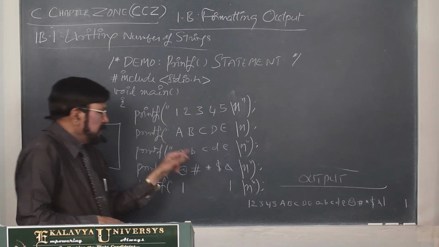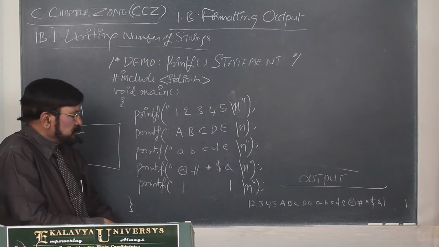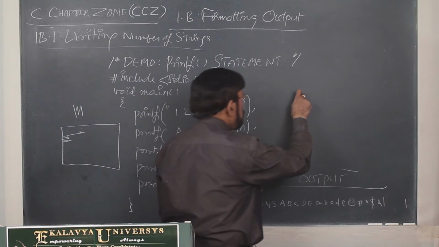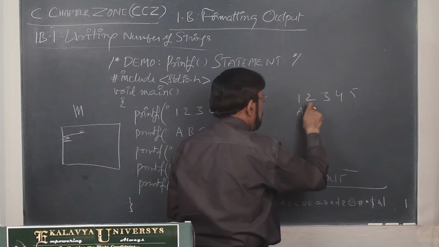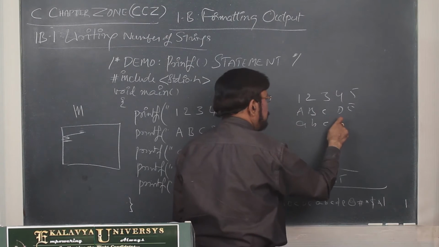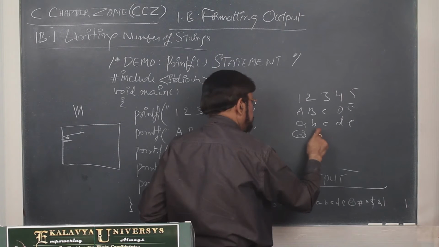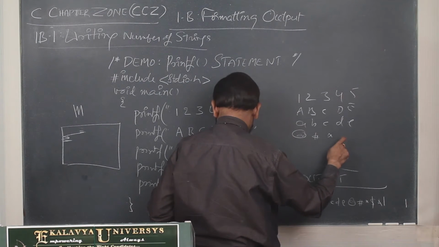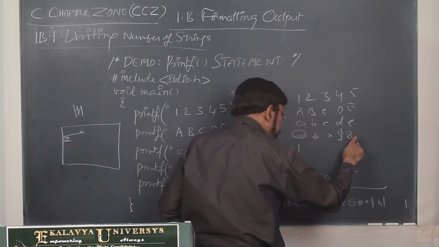The next program is this. If you execute this program, how is the output? Your output is 1, 2, 3, 4, 5. A, B, C, D, E. A, B, C, D, E. And symbols: hash, star, dollar, and pipe symbols.